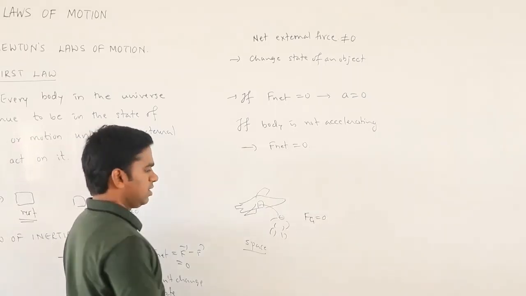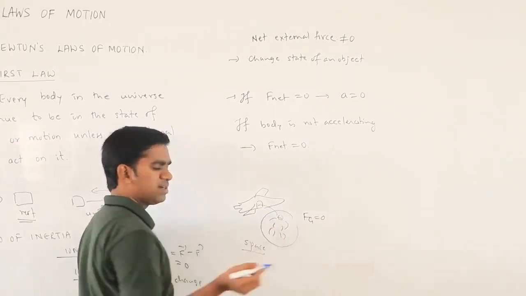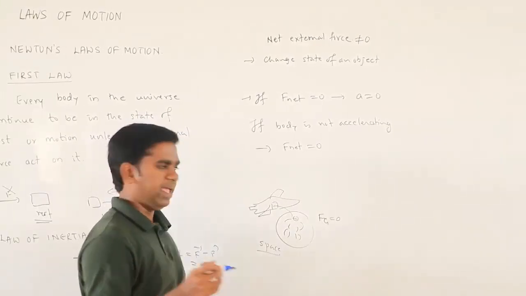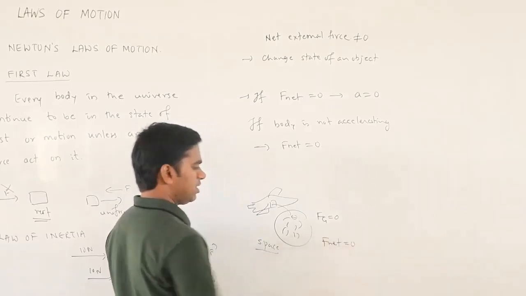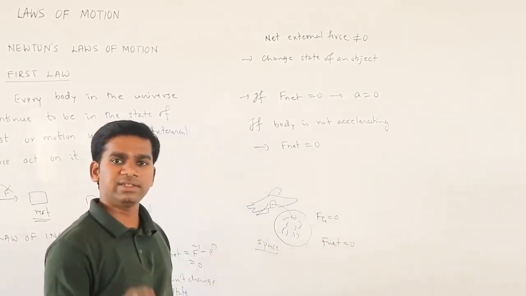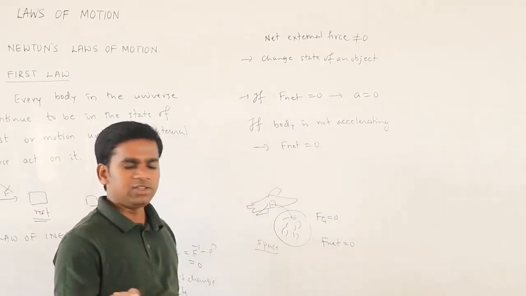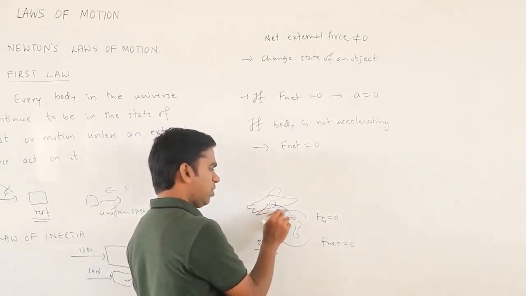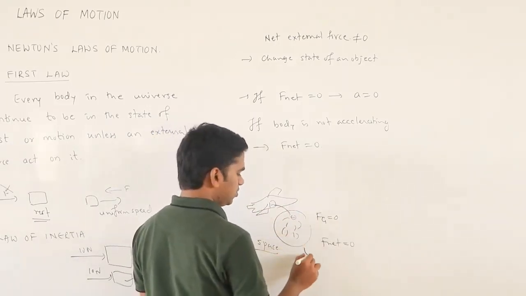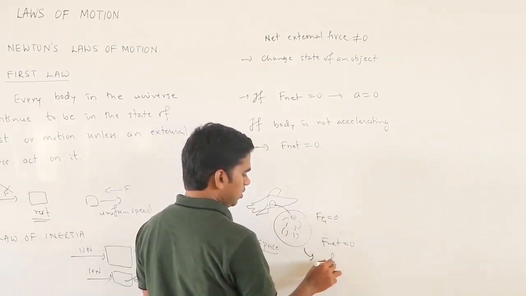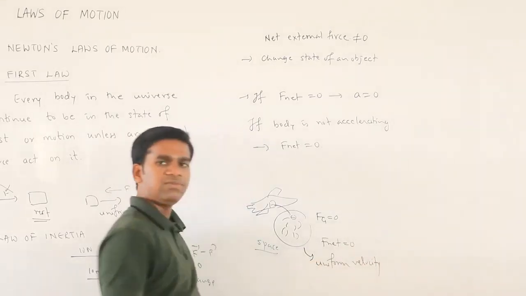If there is no gravitational force, this person will not be acted on by any kind of force. That means the net external force is going to be zero. If the net external force is zero, obviously there is no acceleration. No acceleration means with whatever velocity he jumped, with the same velocity he keeps on moving. He will simply move with uniform velocity.